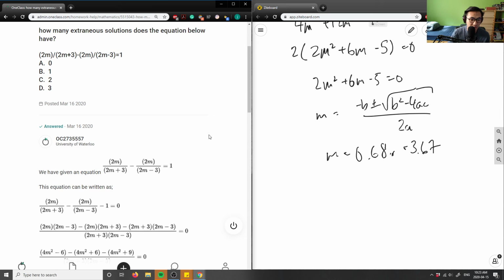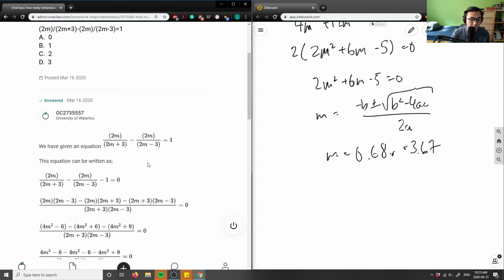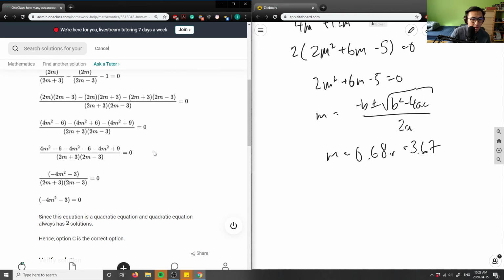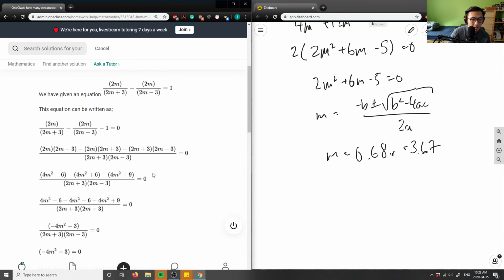So let's look at this function here. They rewrote this in terms of, they moved the 1 to the other side first, and then they did the denominator, which is fine. And then they moved it to the other side and used the lowest common denominator. That's exactly what I did here. They've collected like terms. So you get negative 4m squared plus 9 at the very end here, because the 4m squared and 4m squared cancel out.